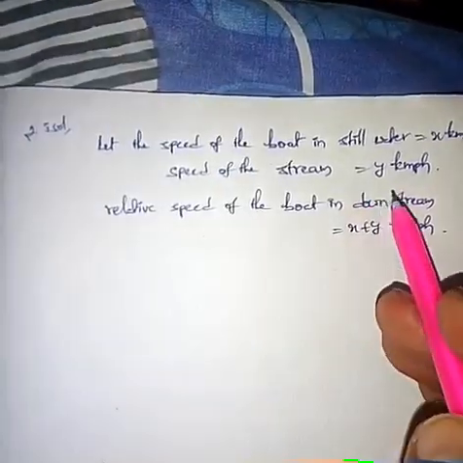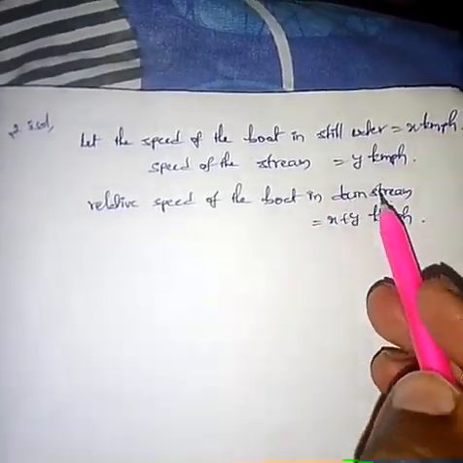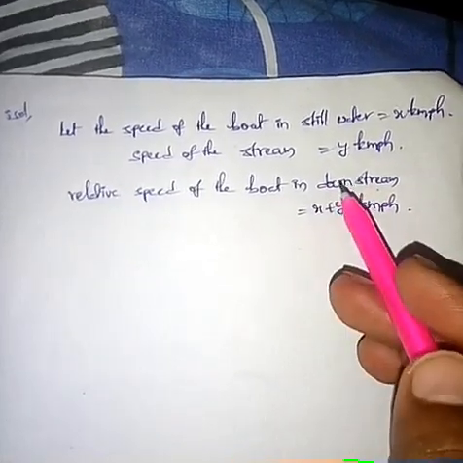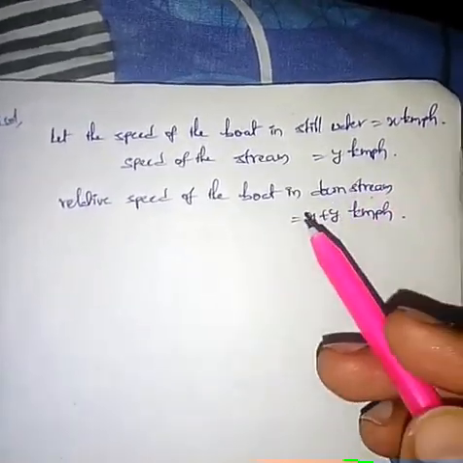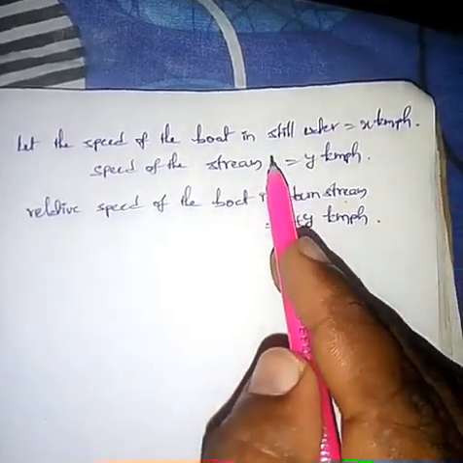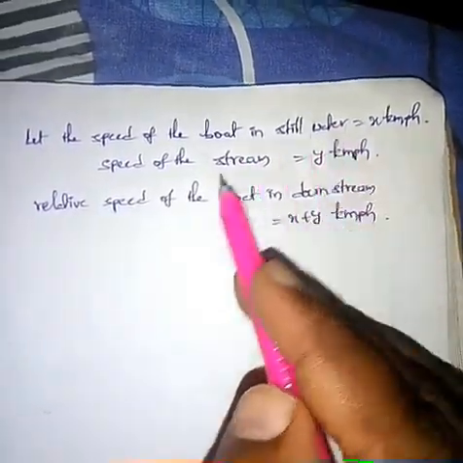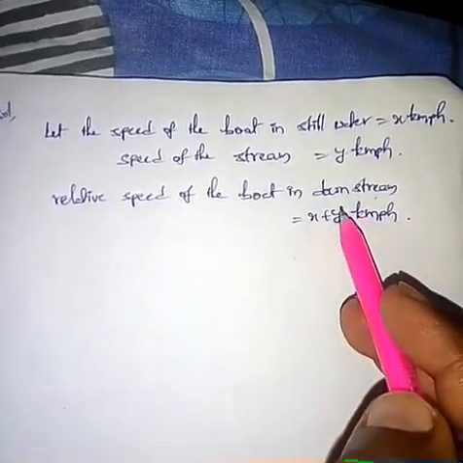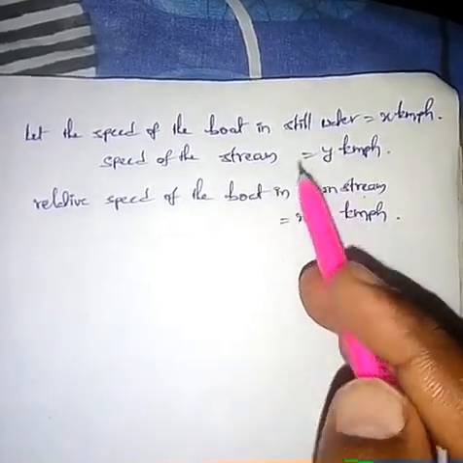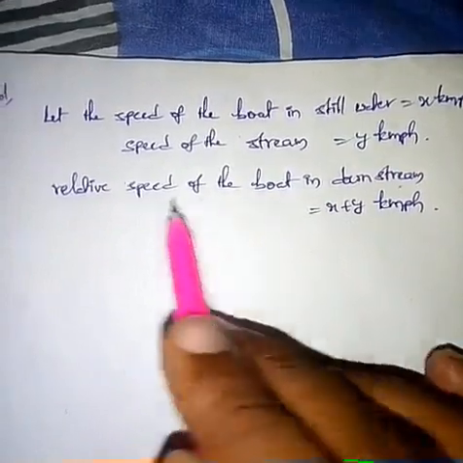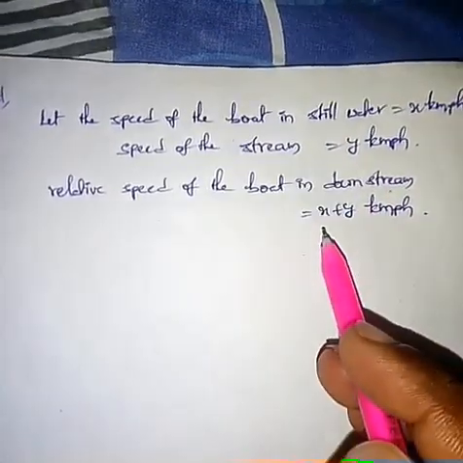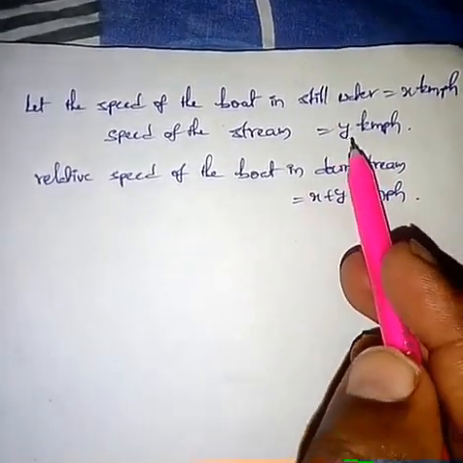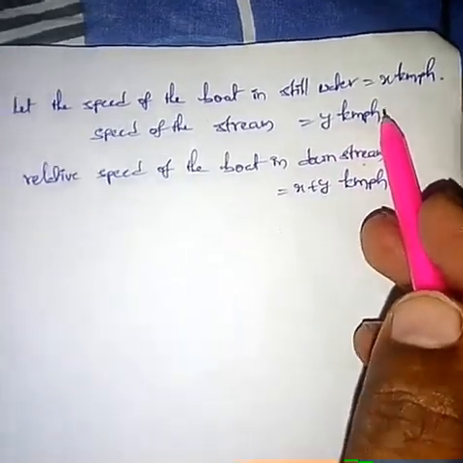Student, as I told you earlier, in the downstream water speed is added to the person's speed or boat speed. So here boat is moving in the downstream, so what is the relative speed of the boat? Yes, water speed is added to the boat speed, that's why relative speed of the boat in downstream equal to x plus y.